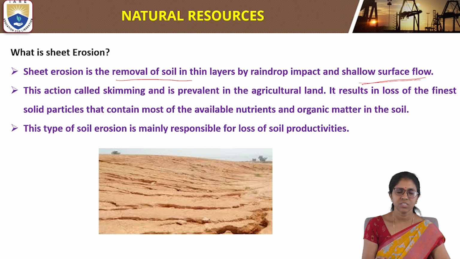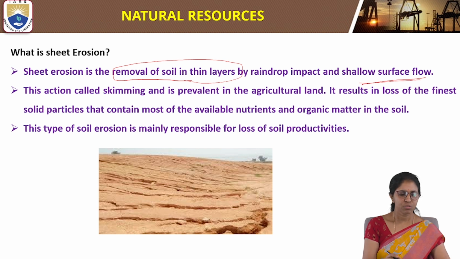Sheet erosion is also a type of soil erosion. Here, removal of soil is taking place in thin layers by two impacts, raindrop impact and shallow surface flow. So here sheet erosion is occurring. Sheet erosion means removal of soil in thin layers, and it takes place by raindrop impact.